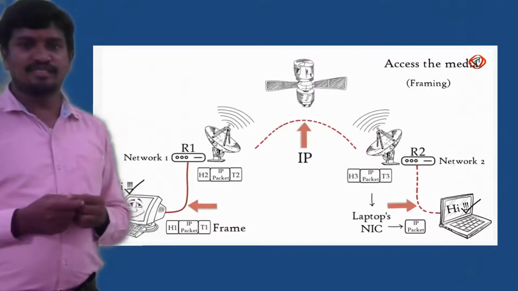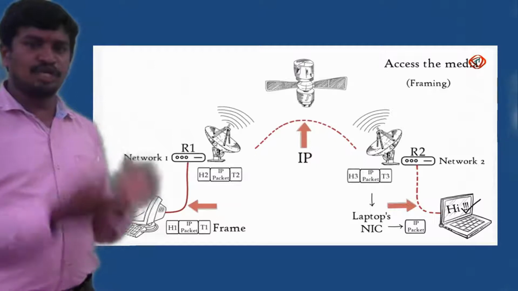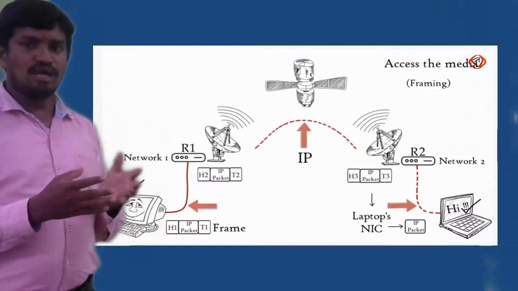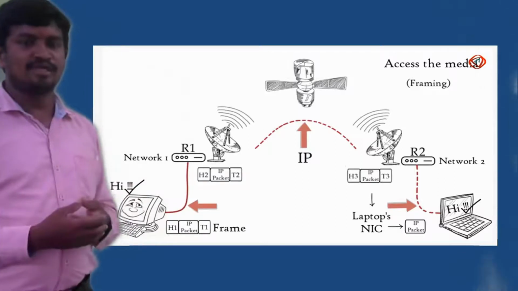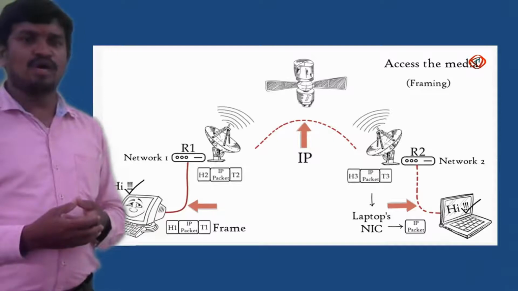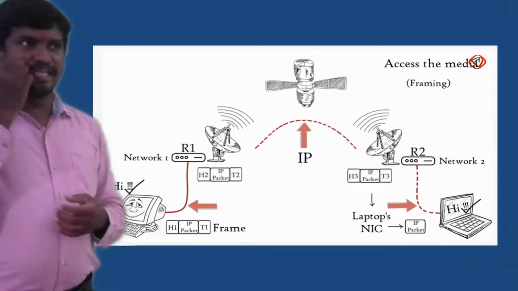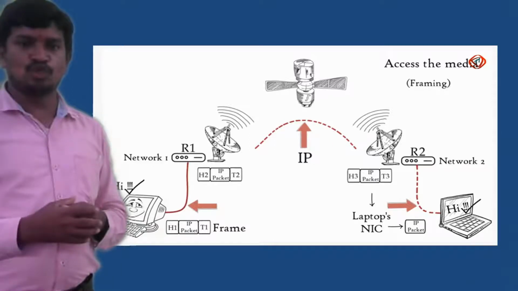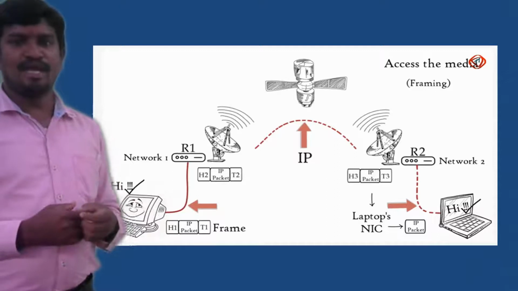Access method means when we have only one channel which is used by many systems, the data link layer ensures at what time that link is available and at what time it is busy. Based on those scenarios, the system pushes the content onto the link.